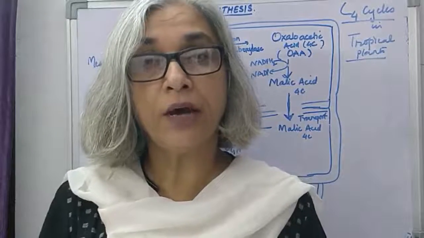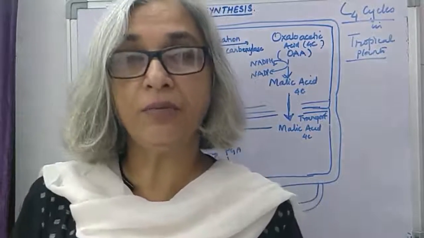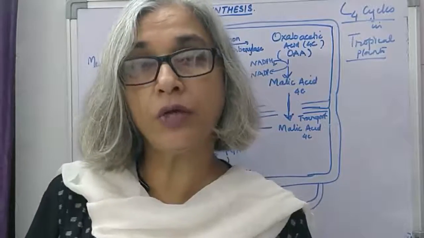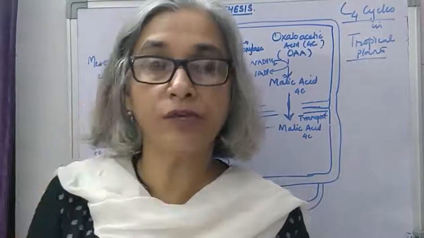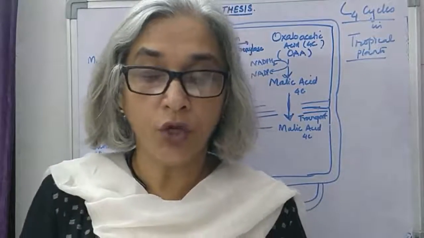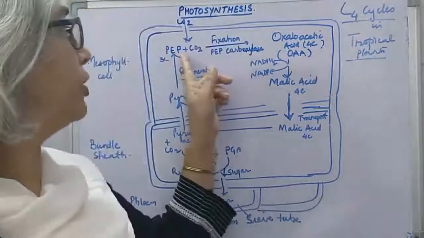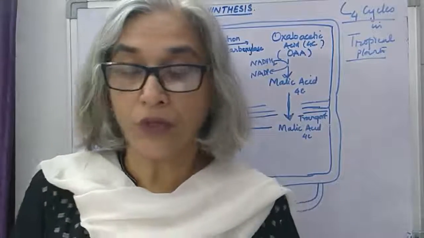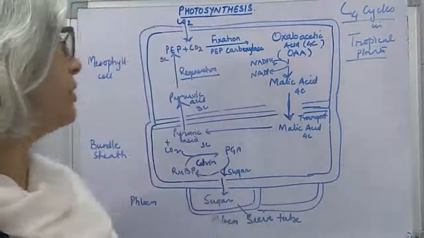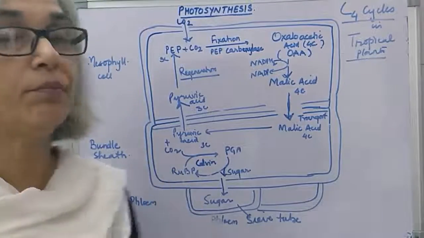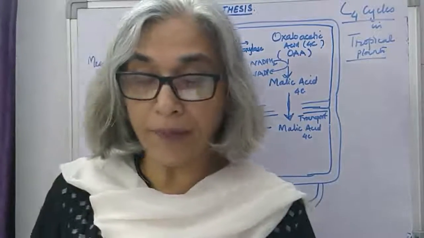The first carbon dioxide acceptor in C3 plants is a 5 carbon keto sugar, ribulose bisphosphate, whereas in case of C4 plants it is a 3 carbon sugar, phosphoenol pyruvate. So it is a 3 carbon compound, and in bundle sheath cells we will see that it is a 5 carbon compound, RuBP.